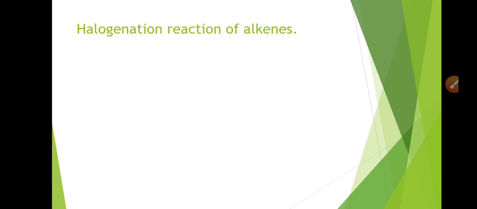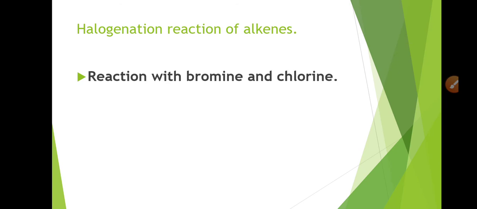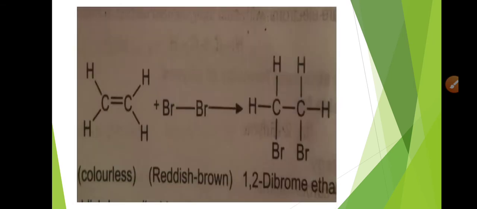Coming towards the halogenation reactions of alkenes, here the addition reactions of bromine and chlorine across the carbon to carbon double bond in alkenes will be studied. This is the equation showing the reaction of bromine with ethene.